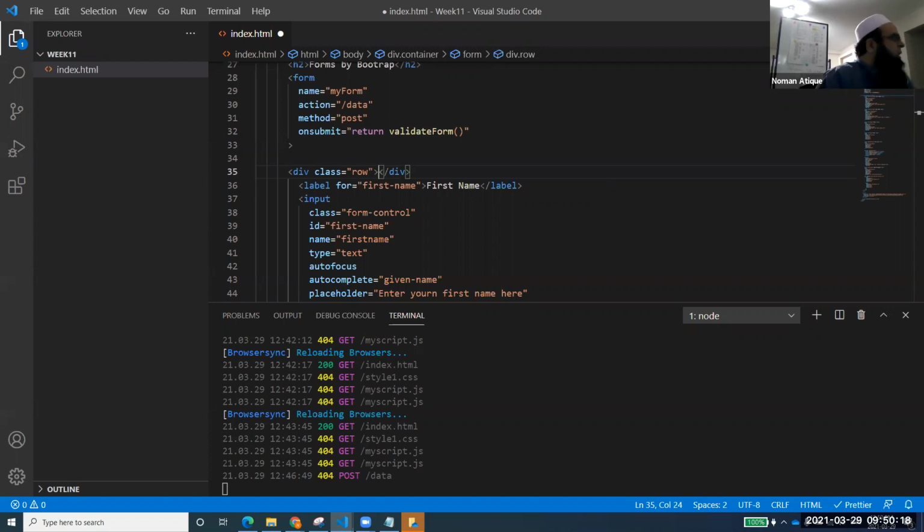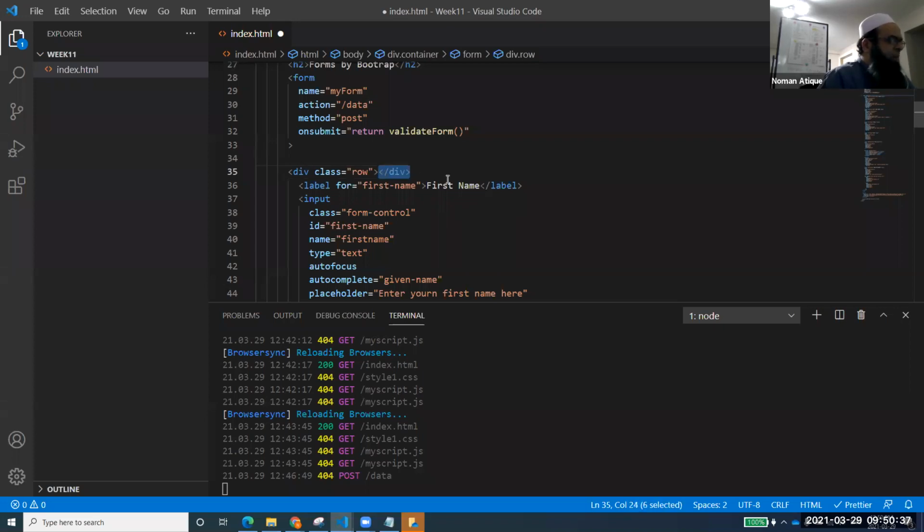Now what do we have to do? Press tab. I'm just doing that again. You see, Andre? See here. Dot row, the name of the class with a dot, and press the tab key of your keyboard. Got it? That's okay.